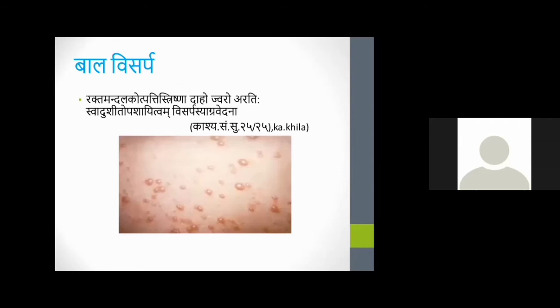And Bala Visarpa, this is also a very big topic. Its different varieties are explained by Acharya. Commonly there will be Rakta Mandala utpatti, trishna, daha, jwara, arati, swadu, shidhma, shvaitam, visarpasya agravedana. Severe pain will be there in conditions of Bala Visarpa. There are more than 51 types of Bala Visarpa explained in Arogya Kalpadruma. Each morphology is different. So we should analyze the involvement of dosha, which doshas and dushyas are involved in the clinical condition. That will help for an easy understanding of the clinical diagnosis of the condition.